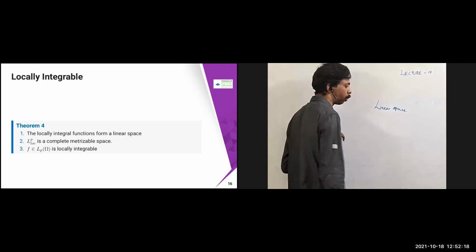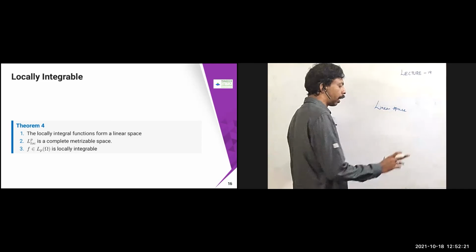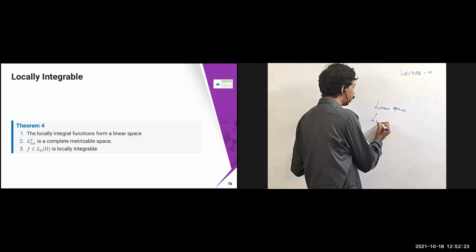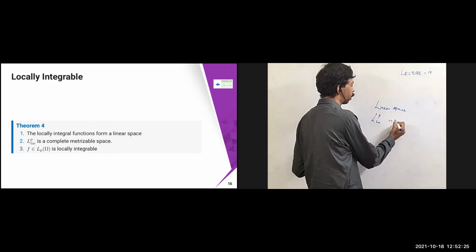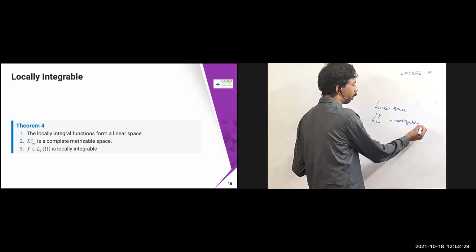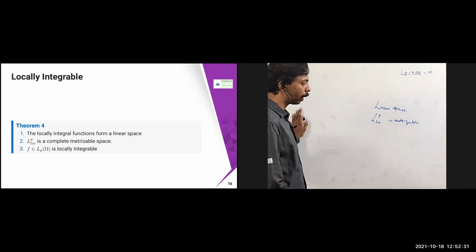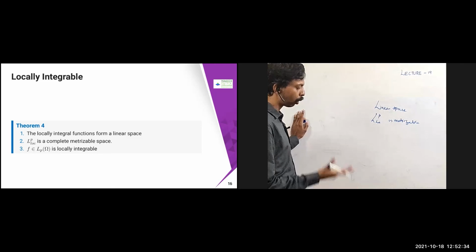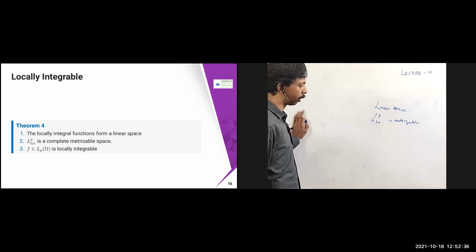The space of locally integrable functions is going to be a linear space. And this L^p space is a metrizable space, which means that you can assign some metric and prove that it is metrizable. Complete metrizable means it is complete. You know complete, right? You take a Cauchy sequence and it converges, etc. So completeness is going to be there, so it is a complete metrizable space.